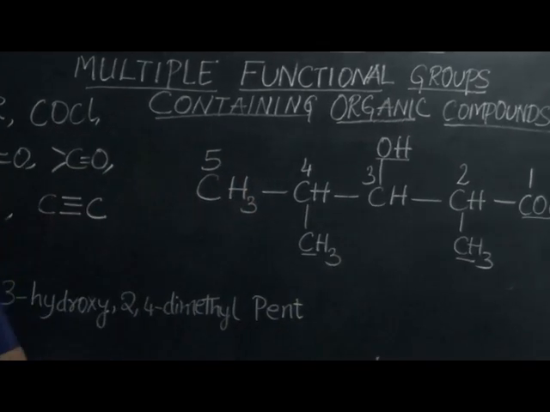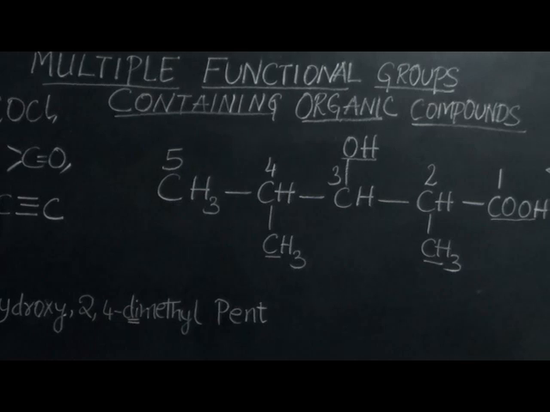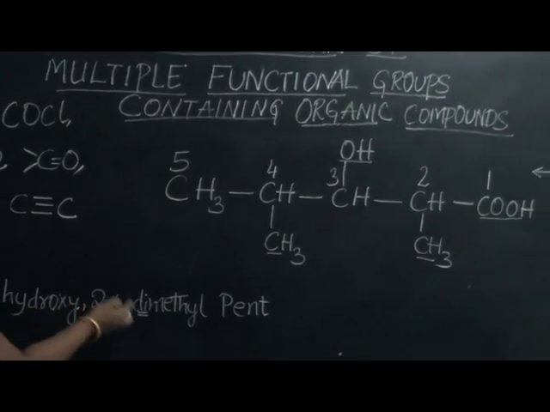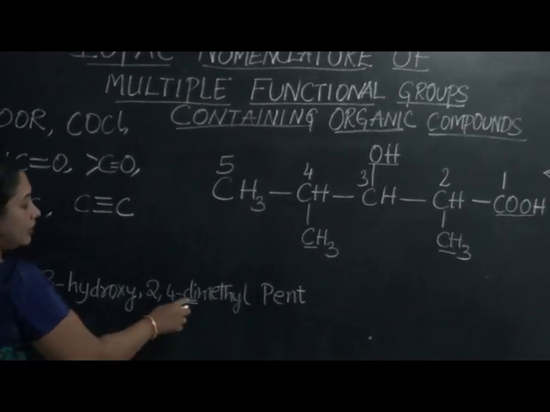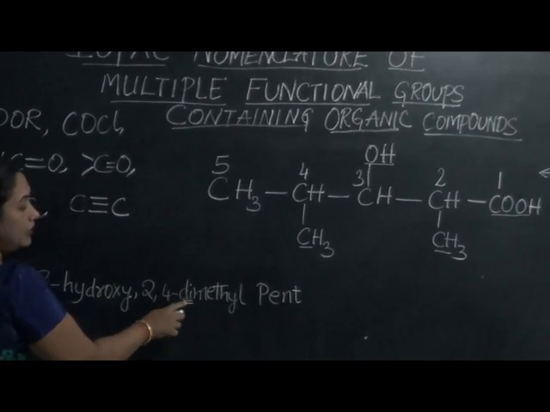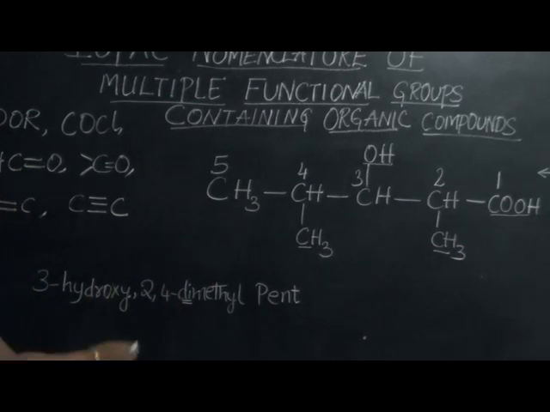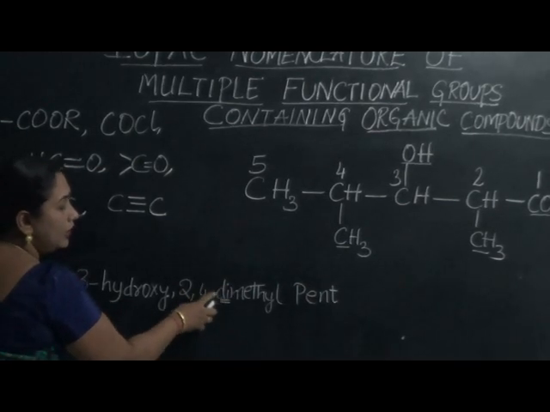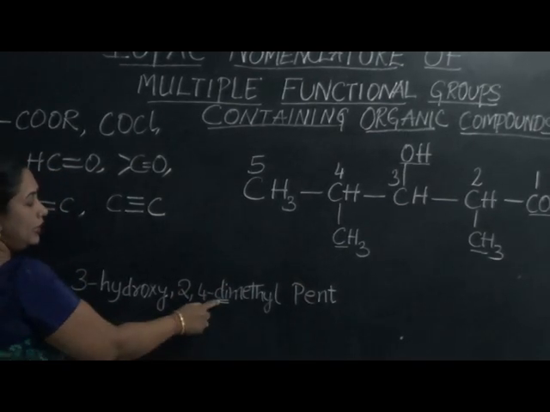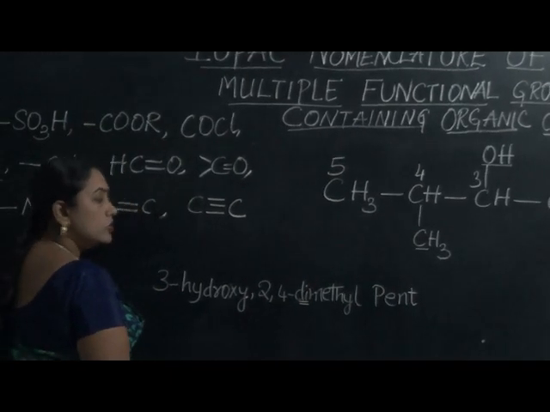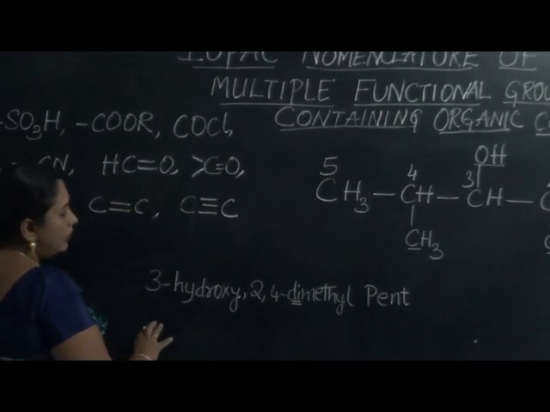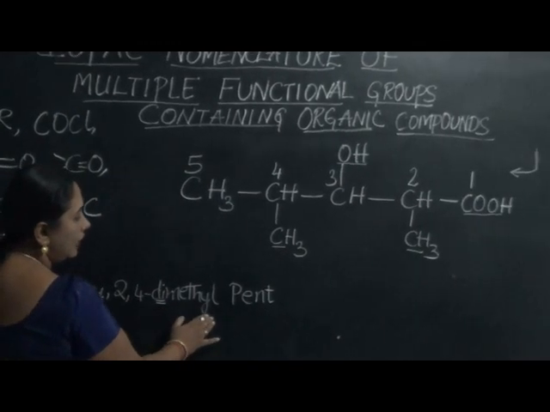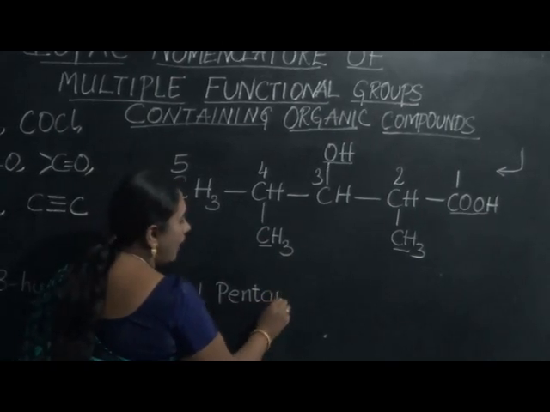So therefore di. Now we might get the doubt that D comes first before H. How did I name it after H? Children, remember, di is not representing any functional group. It is only representing the number of the alike group. So therefore they need not be alphabetized or alphabetically arranged. So therefore the name of this compound is 3-hydroxy-2,4-dimethylpentanoic acid.